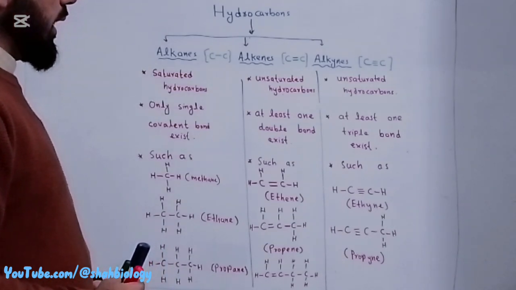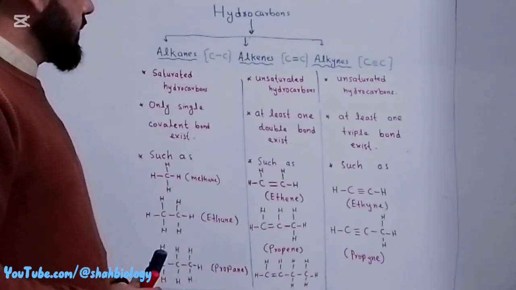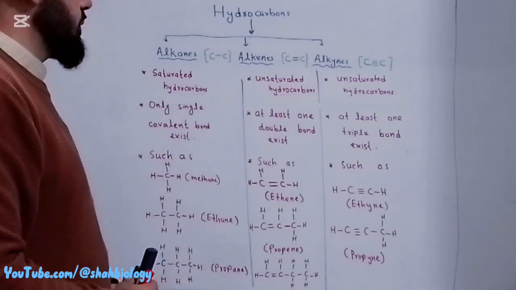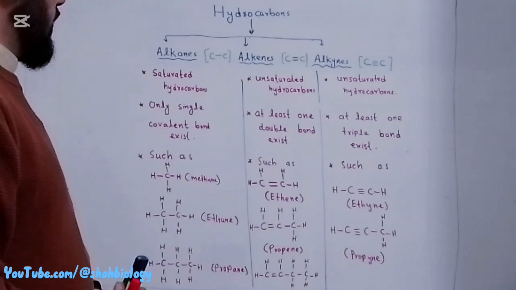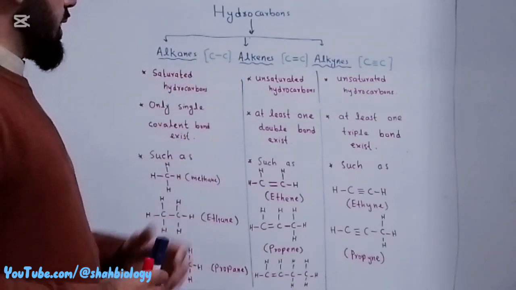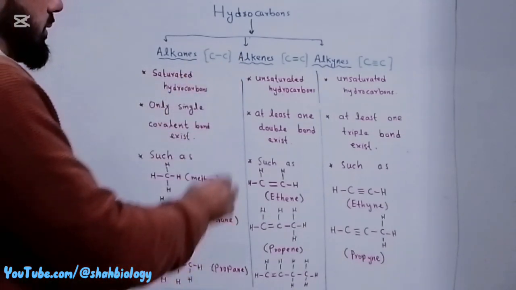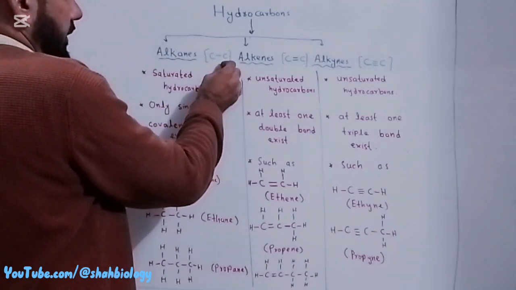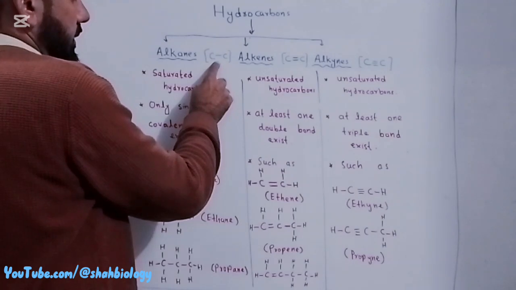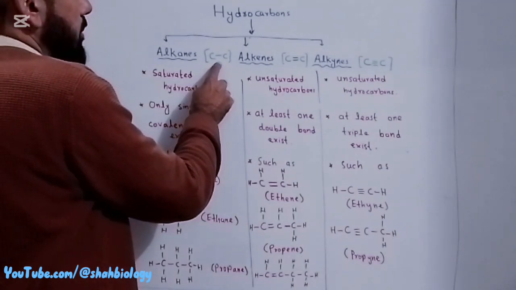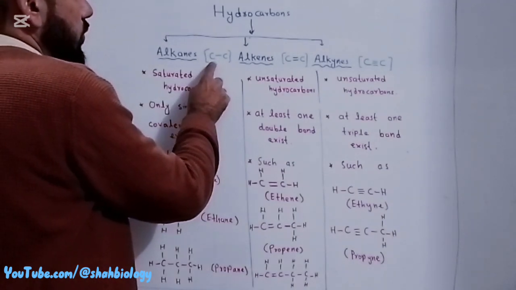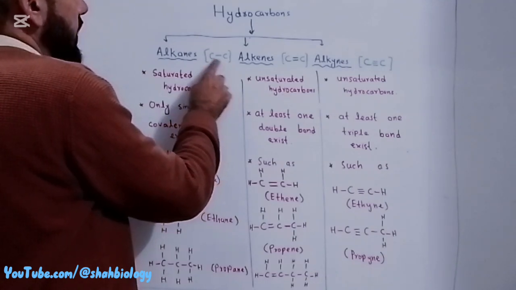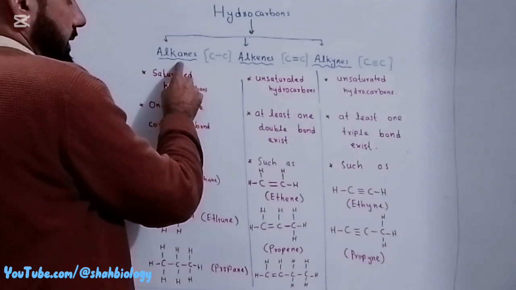Today I will discuss alkanes, alkenes, and alkynes. We categorize hydrocarbons on the basis of covalent bonds. If there is a single covalent bond between two carbon atoms, we call it an alkane.